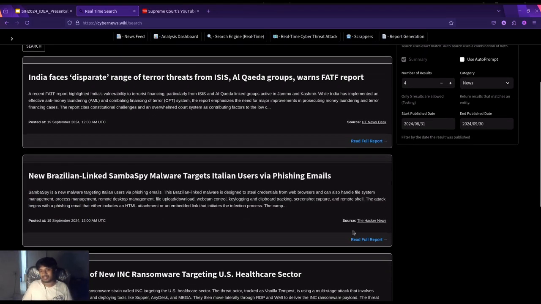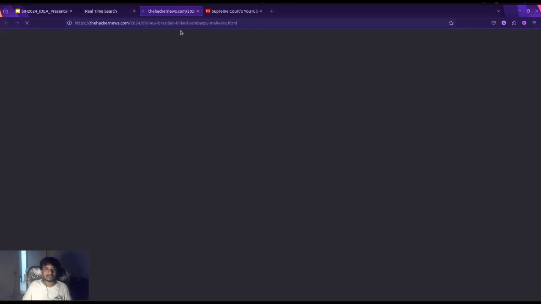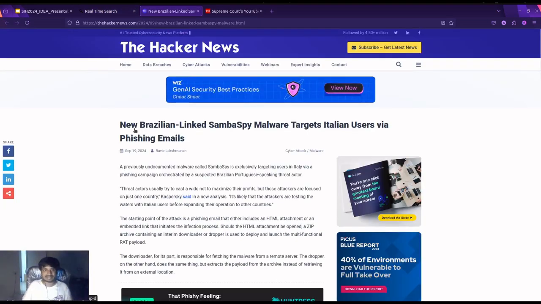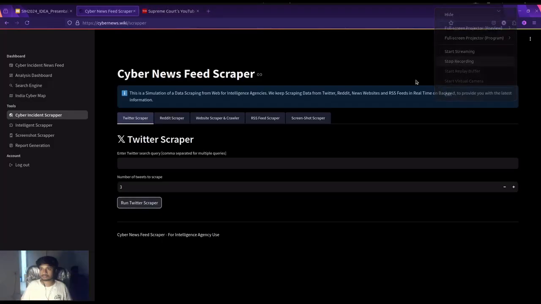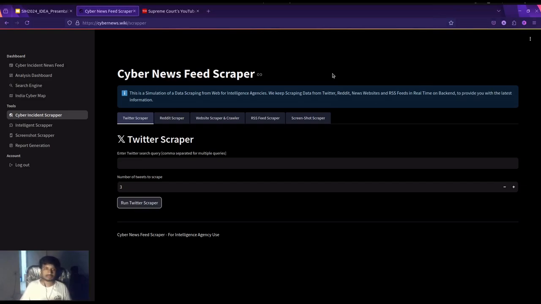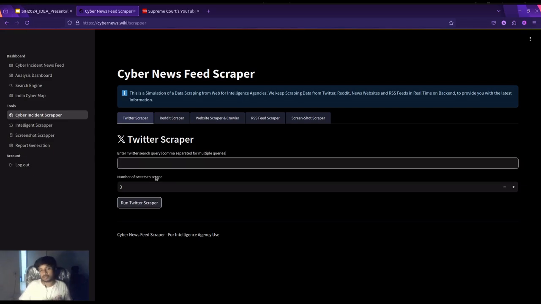Not only that, we are actually scraping everything. For example, we just scraped Hacker News for the same embeddings, like real-time attacks which are targeting Indians. So this is our scraper page. We have already implemented this in the backend, and we are using the tools in the backend in an automated manner. But to simulate the whole thing, how we are scraping data, we have implemented the same thing in a UI. So let's see how we are scraping Twitter, how we are utilizing the Twitter scraper. We have already written a crawler for that.